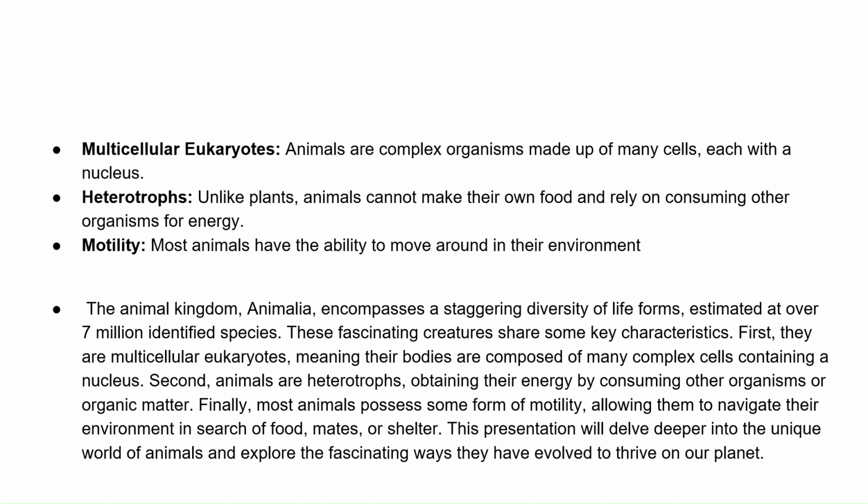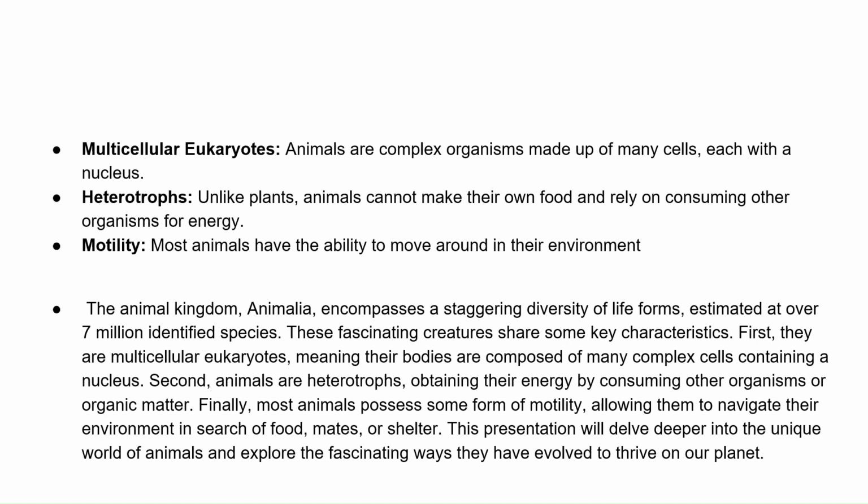Multicellular eukaryotes. First of all, what is meant by a cell? Cell is the fundamental and structural unit of life, which we have learnt in 9th, 10th, right? So eukaryote, I hope we all know the meaning of Eu. Eu is nothing but true. Karyote is nothing but nucleus. So the animals which are multicellular and which have a definite nucleus are called multicellular eukaryotes. Heterotrophs: in simple language, heterotrophs are animals which depend on other organisms for their food.